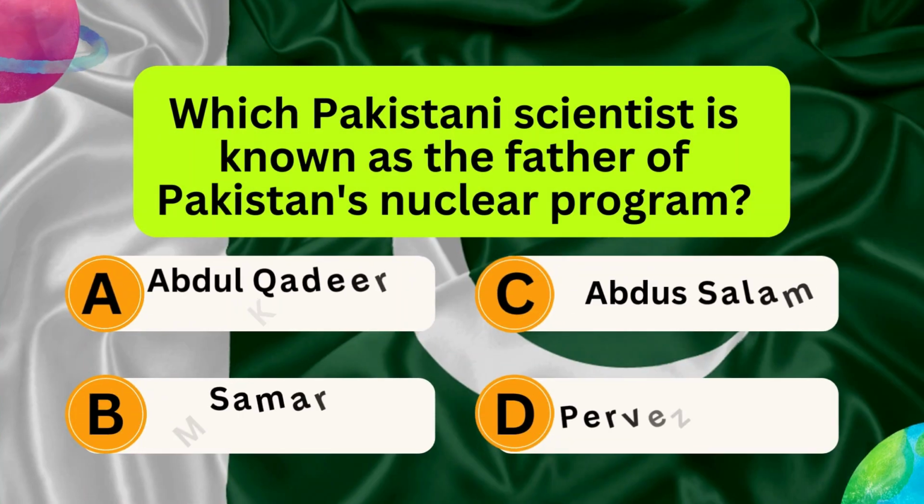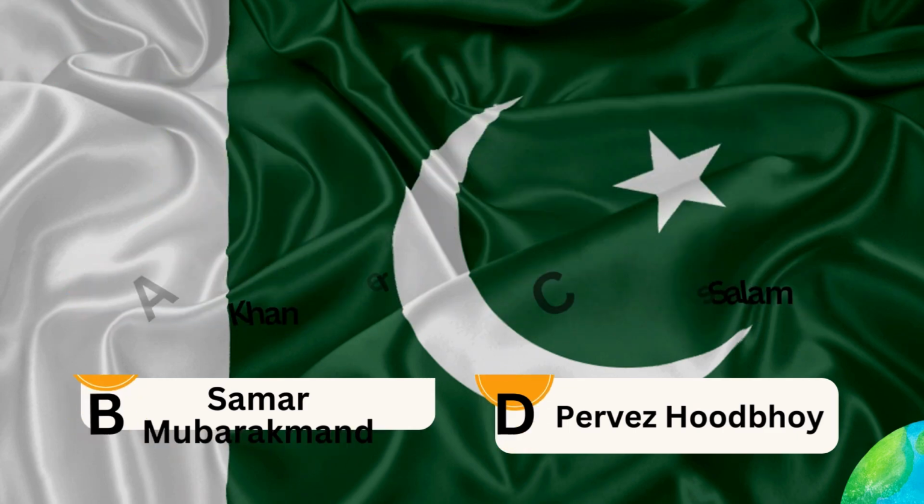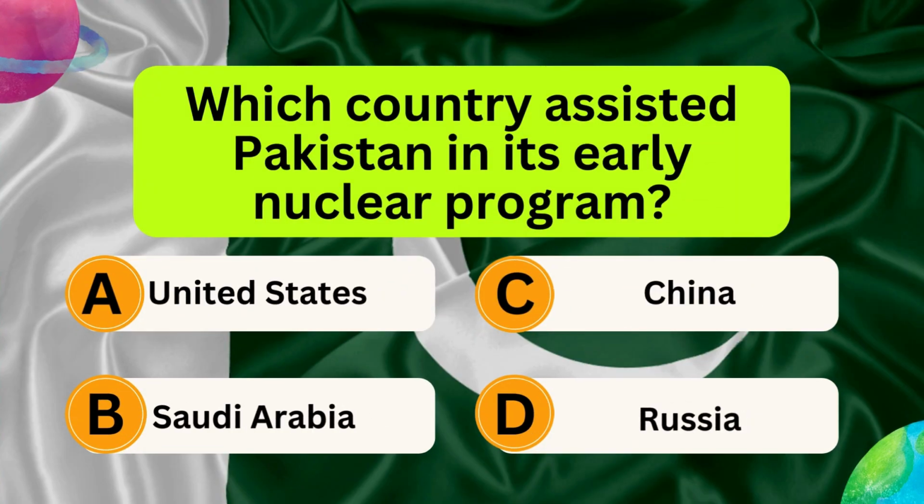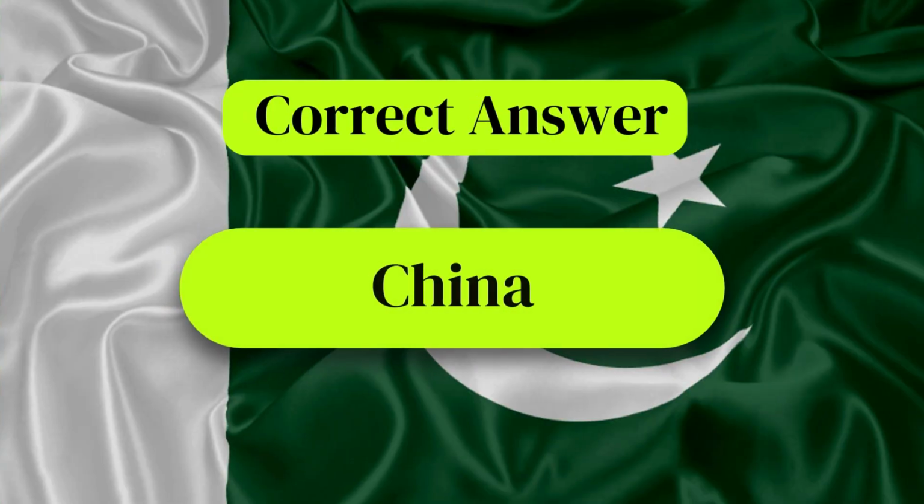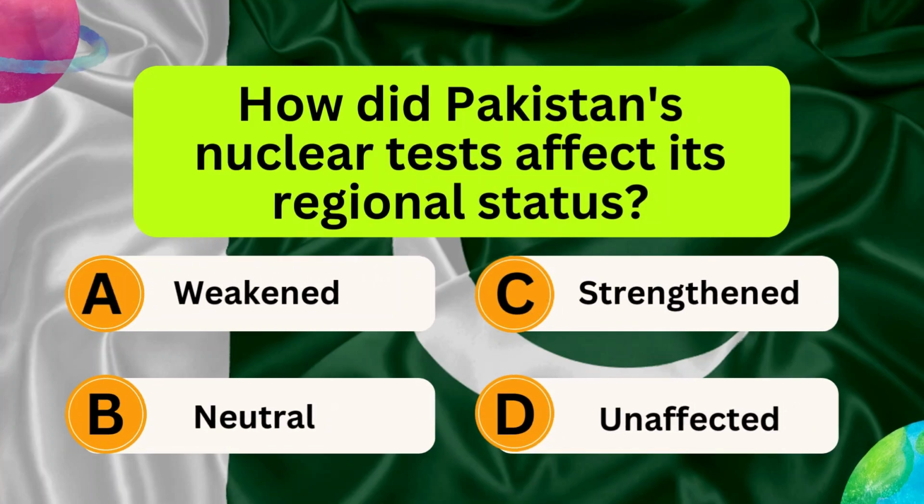Which Pakistani scientist is known as the father of Pakistan nuclear program? Abdul Kabir Khan, Abdul Salam, Samar Mubarakman, Pervez Hodbay. Correct answer is Abdul Kabir Khan. Which country assisted Pakistan in its early nuclear program? United States, China, Saudi Arabia, Russia. Correct answer is China.